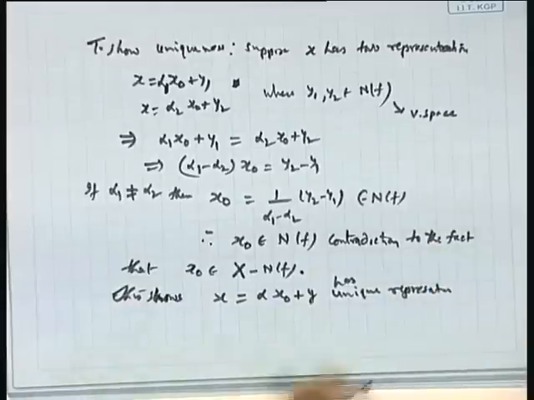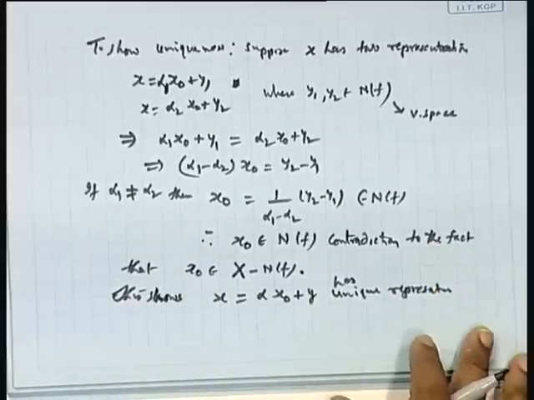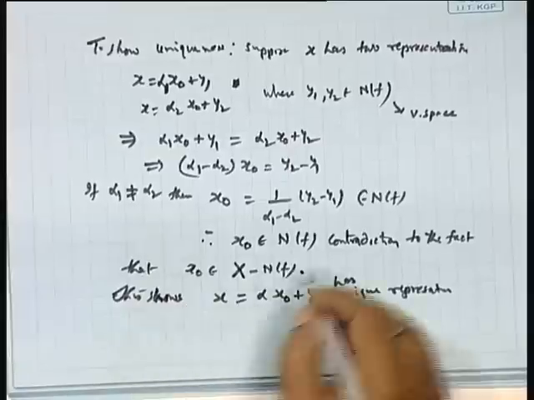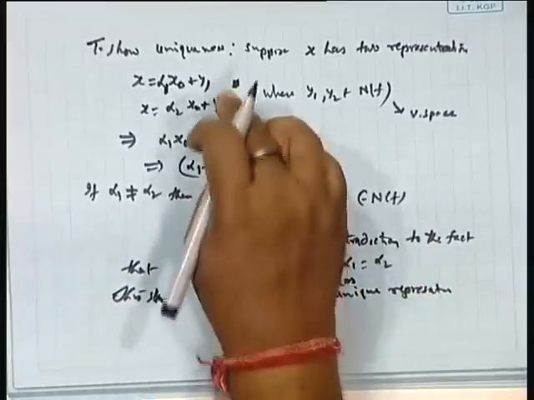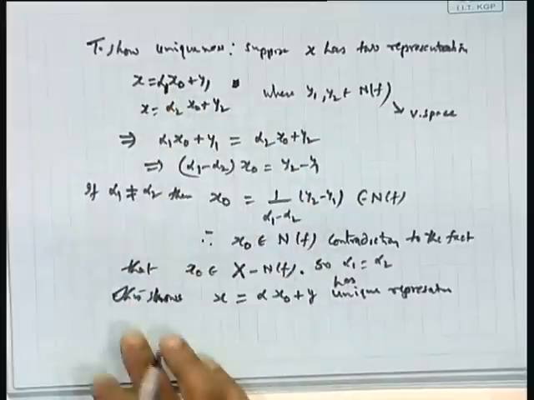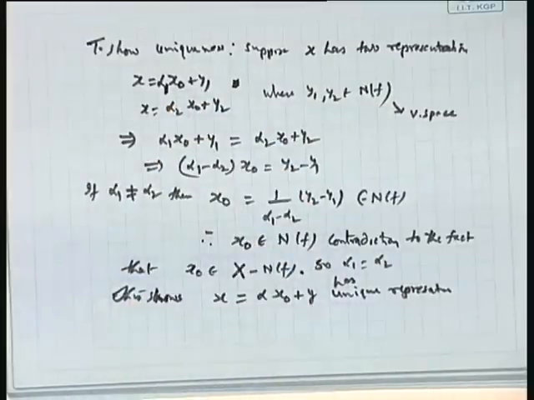Okay, we get that. Means alpha 1 should be equal to alpha 2. These must be the same. Okay, is it correct? Okay, then next.